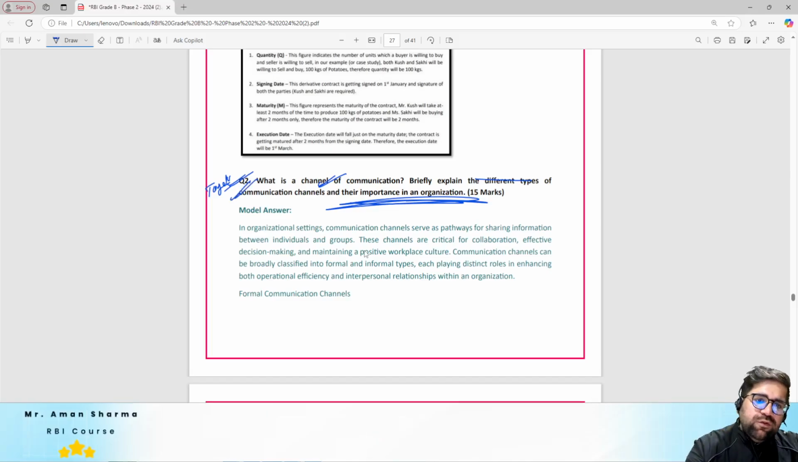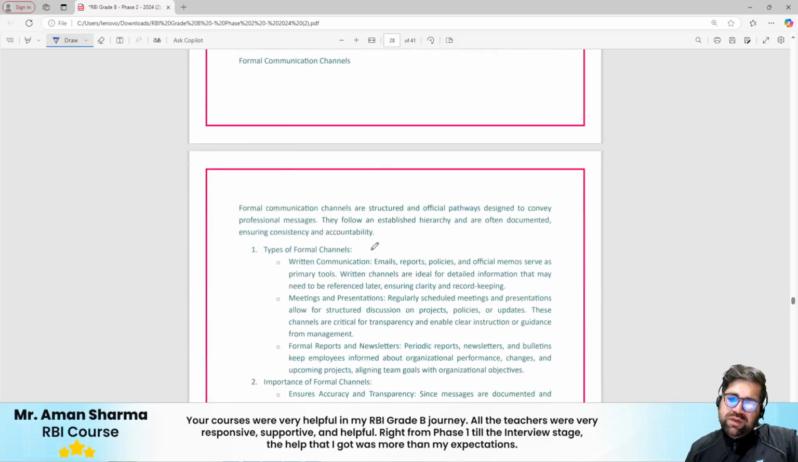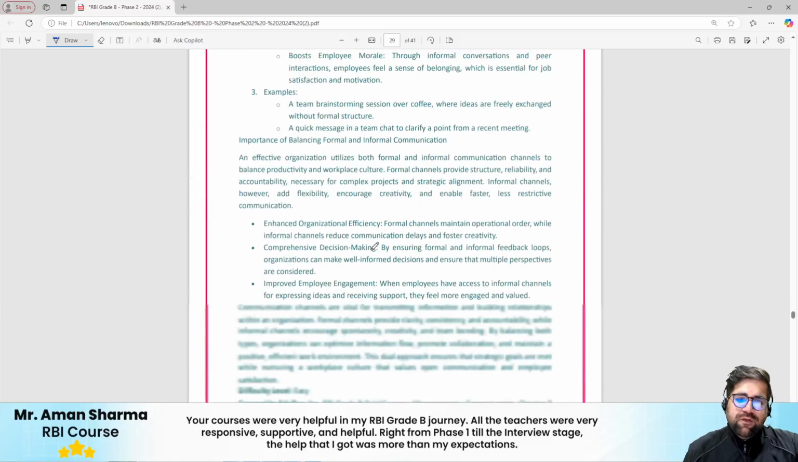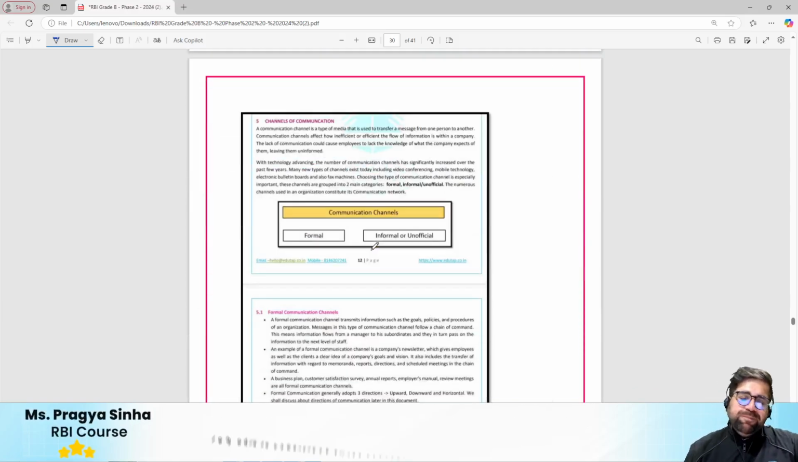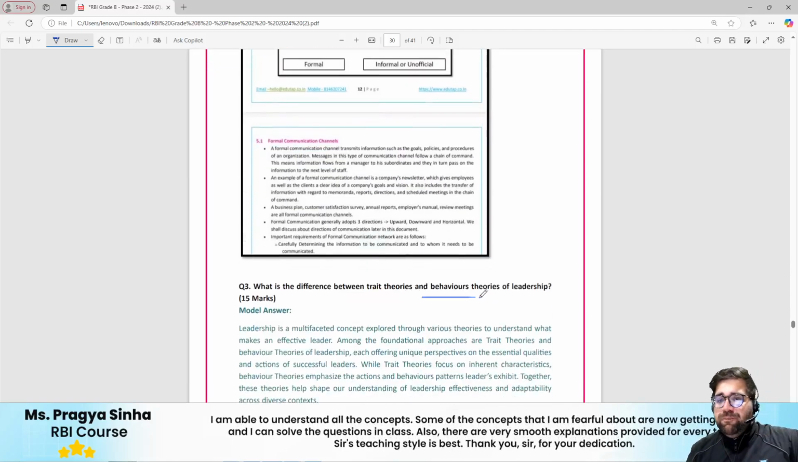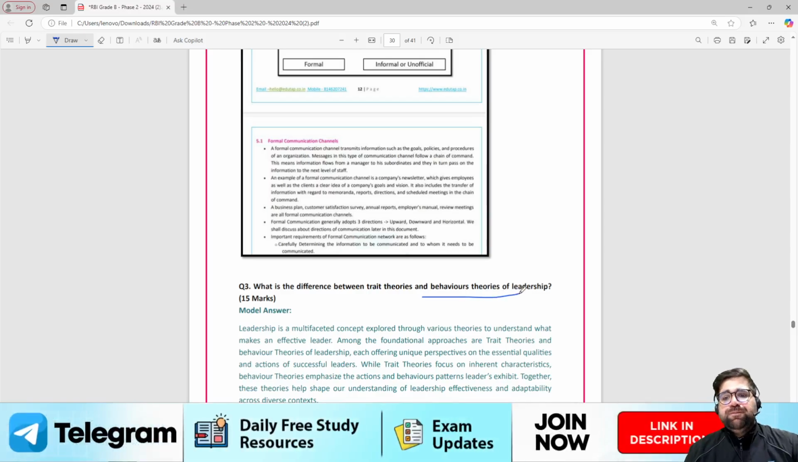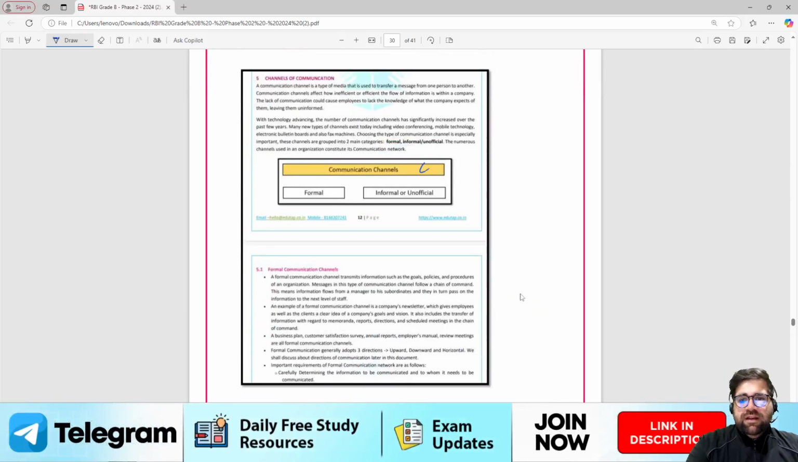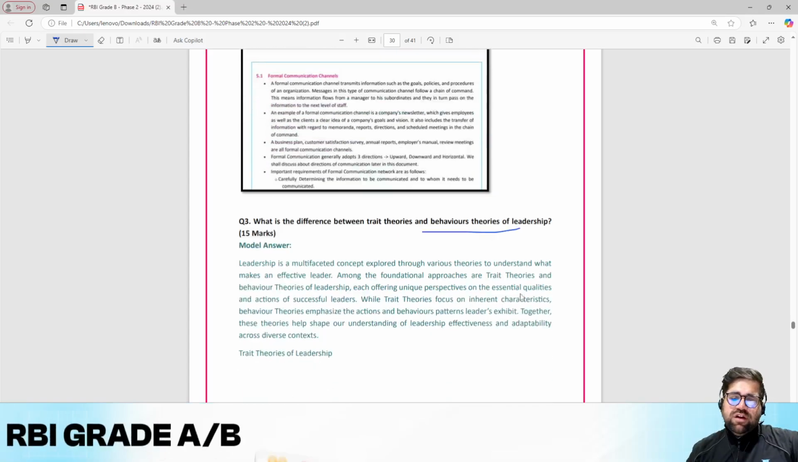Likewise, this question should be done by you in the exam as well. Okay, moving forward to the next one. The next question, in the list of 15 markers, is related to trait theories of behavior and theories of leadership. Now, first of all, yes, channels of communication was also covered in our course.